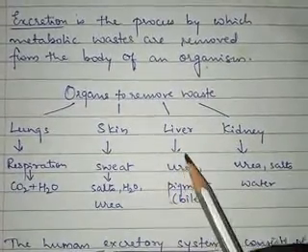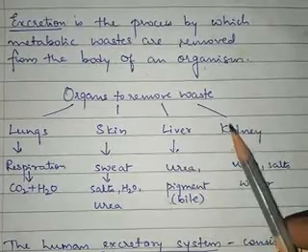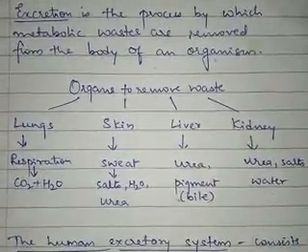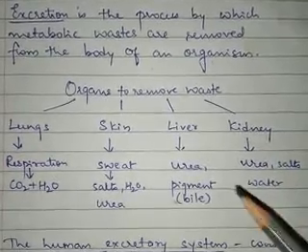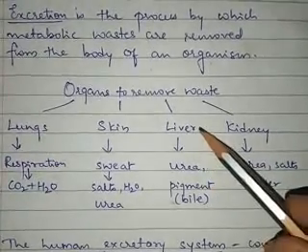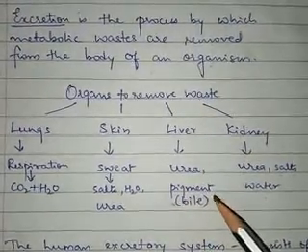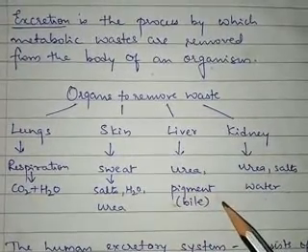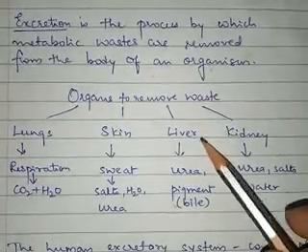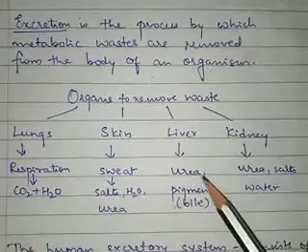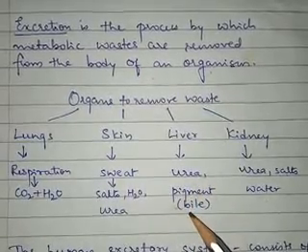Now this urea will be going to the kidney, and from the kidney it will be removed out of the body. Apart from urea, the liver also produces bile pigment. The red blood cells will be going to the liver, where the breakdown of the red blood cell takes place and bile pigment is produced.